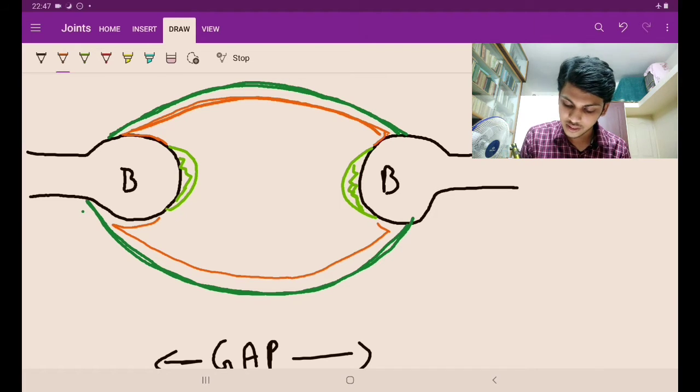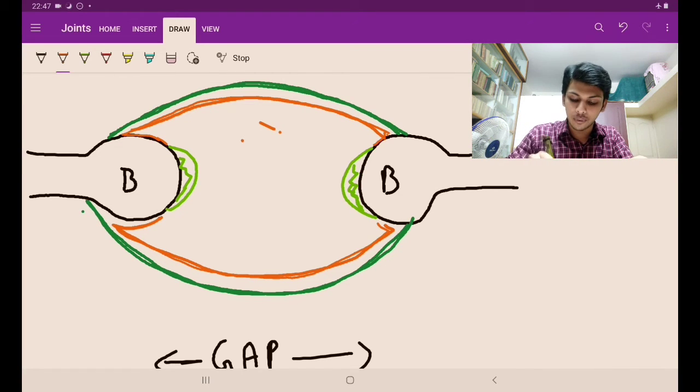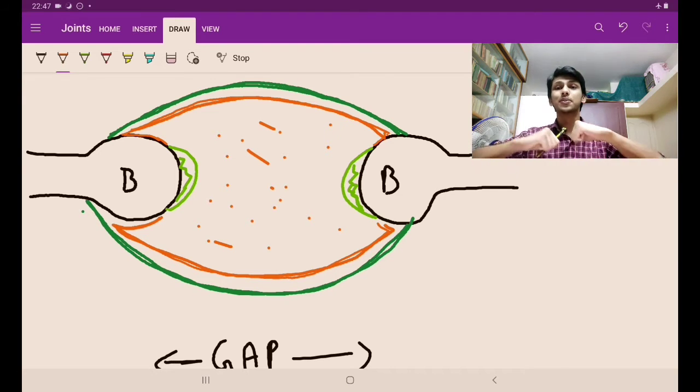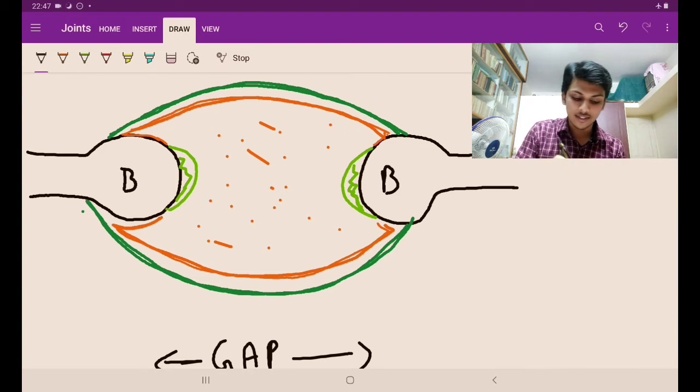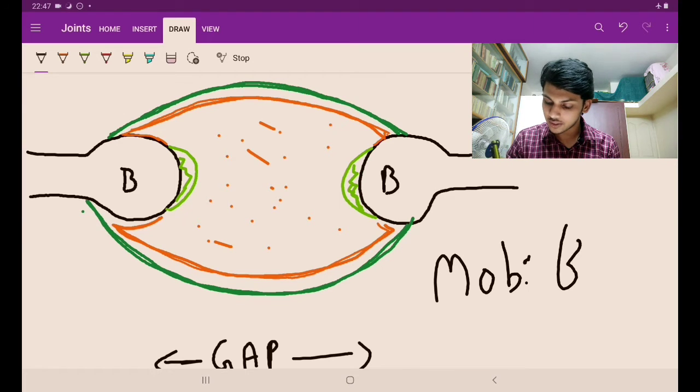Synovial membrane covers all parts of the inner side of the joint capsule except the articular cartilages. So that is the synovial membrane which secretes the synovial fluid here. Synovial fluid will be here. So if synovial fluid is here, there is lubrication, the joint can move freely. So the mobility is very much in the synovial joint. We call it freely movable.